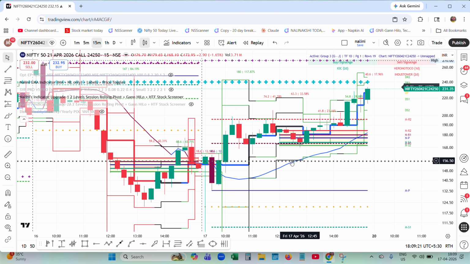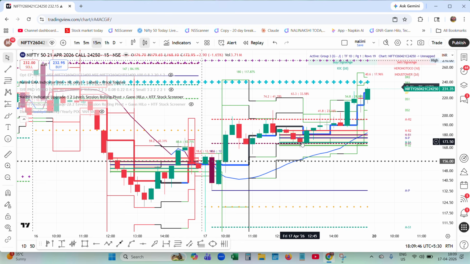By keeping this S3, when it comes down, you can keep this as stop loss, 156. See, it came down to 169. 169 to 156 is 13 points. Second entry you got. If you would have entered on the Jodi candle, again a Jodi candle, reversal candle.